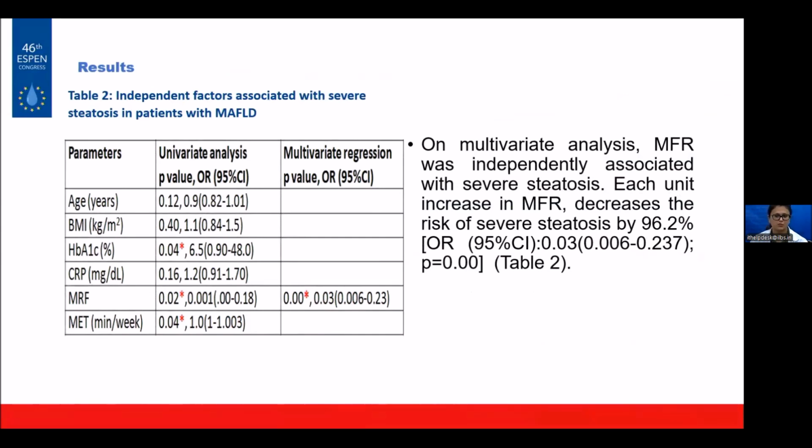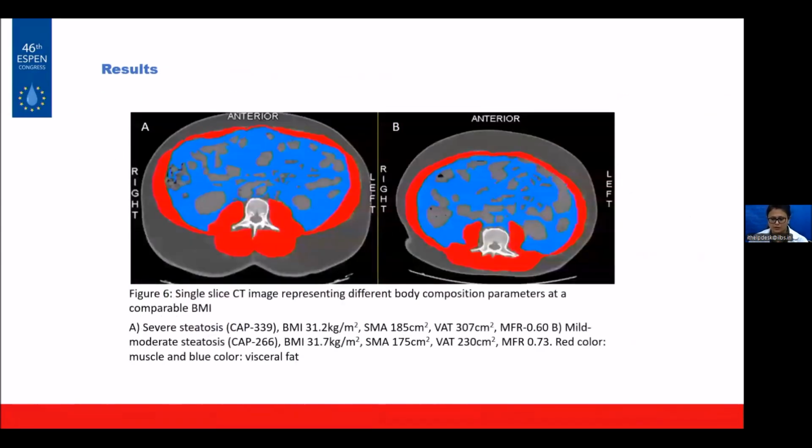severe steatosis by 96.2%. This is a single slice CT image representing the different body composition parameters at comparable BMI. Figure A shows more visceral fat and less muscle mass, and on the other side we have less visceral fat and more muscle mass.